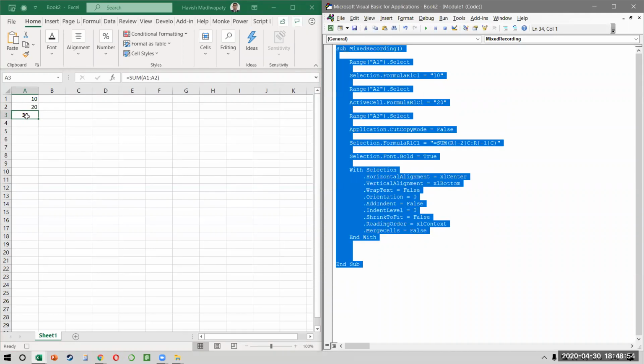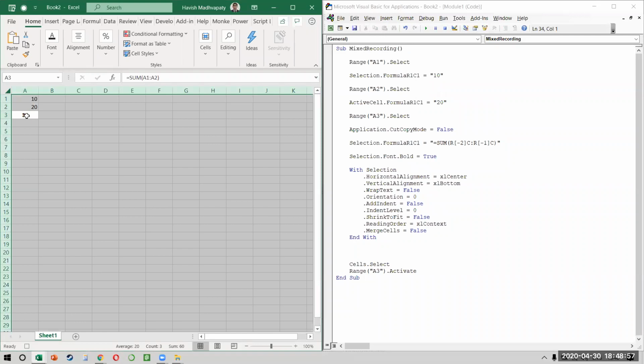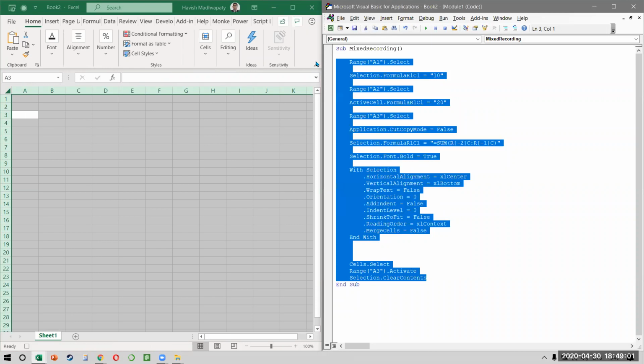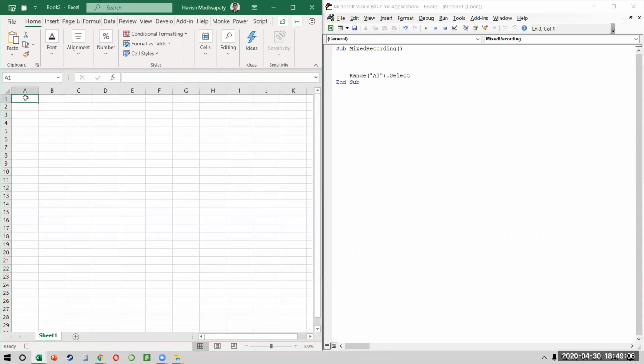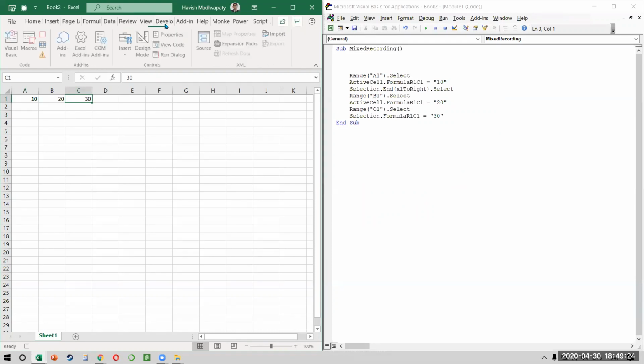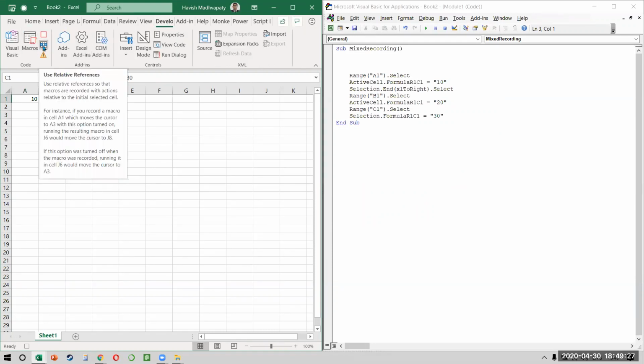So I'm pressing Control A. What is Control A? Control A is cells.select. And if I press delete, I'm deleting everything. So I just remove all of this. Okay, again, I selected A1, but watch. After selecting A1, I put 10. Then I went to B1, I put 20, and I went to C1 and I put 30. But for some reason, after putting 30 in C1, I want to turn off the absolute recording. So I'm turning developer, I'm turning my relative recording on.